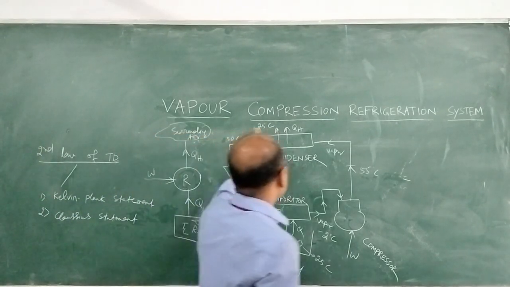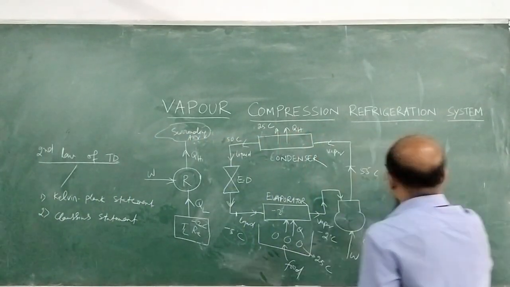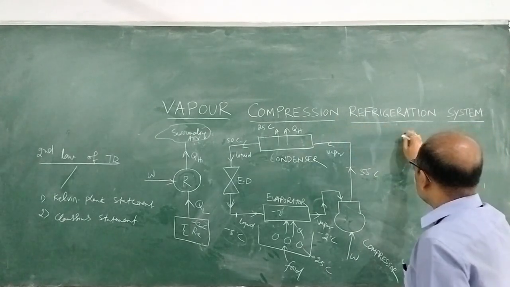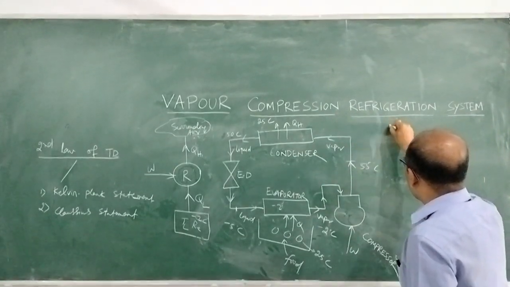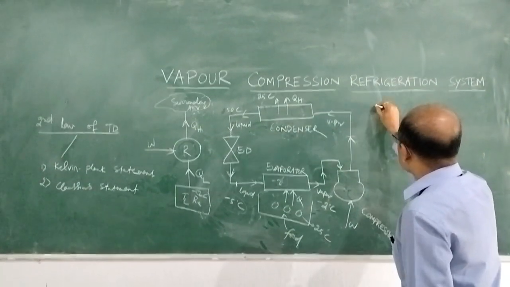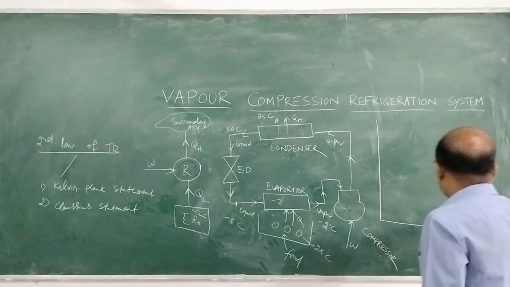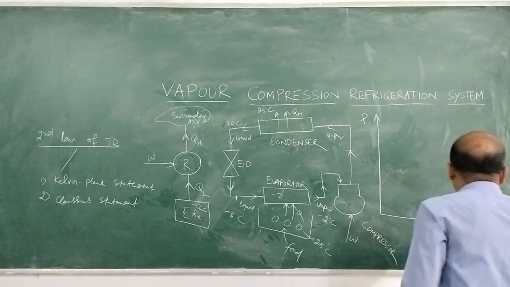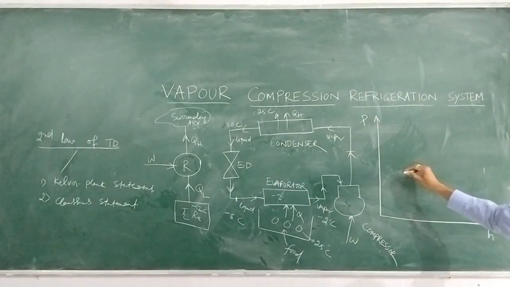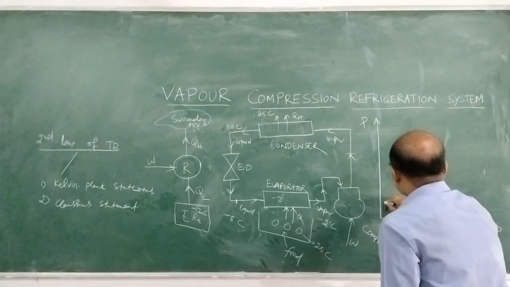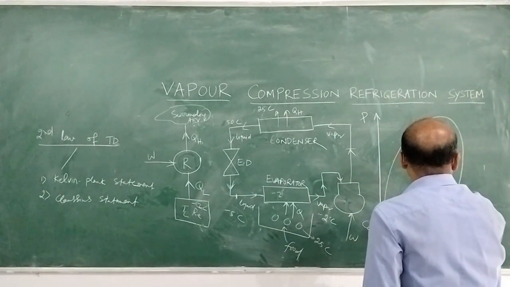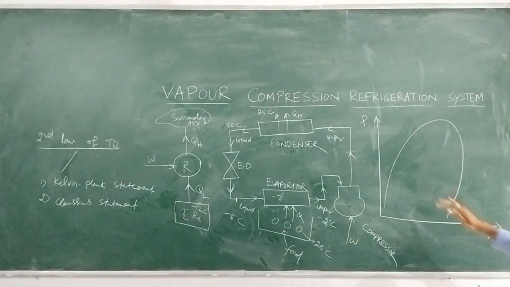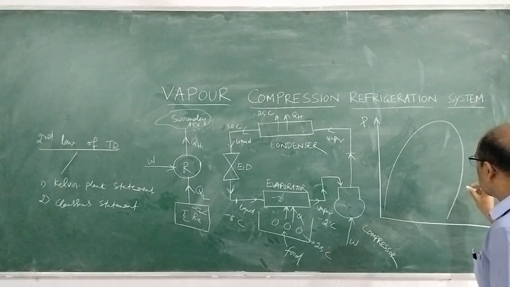In the vapor compression refrigeration system, there is mainly one diagram, that is called the pH diagram. The pH diagram is the pressure enthalpy diagram.